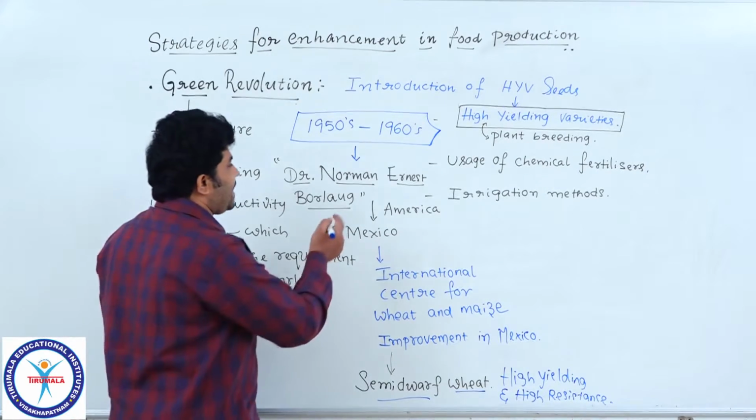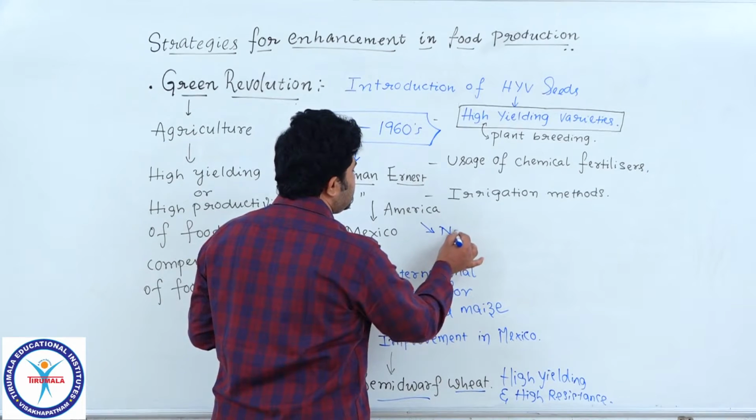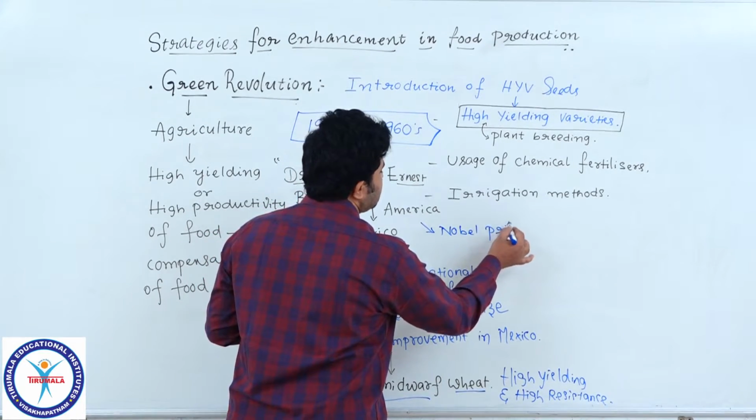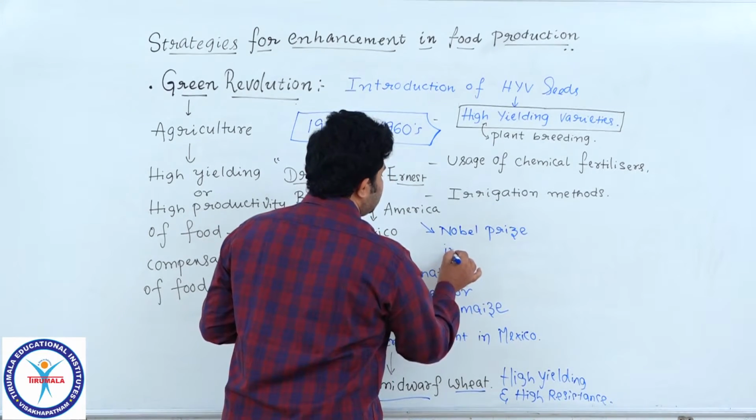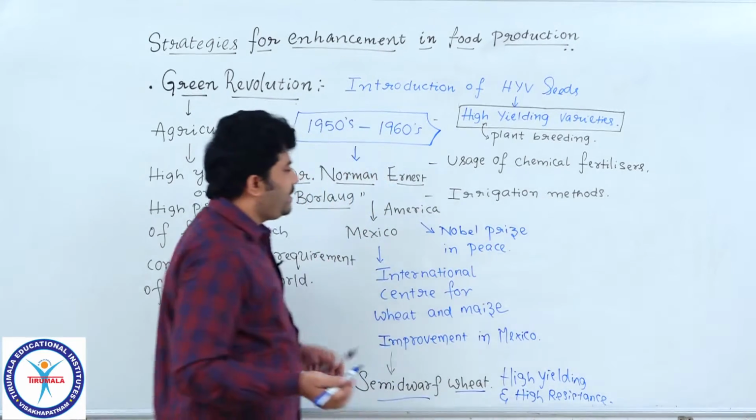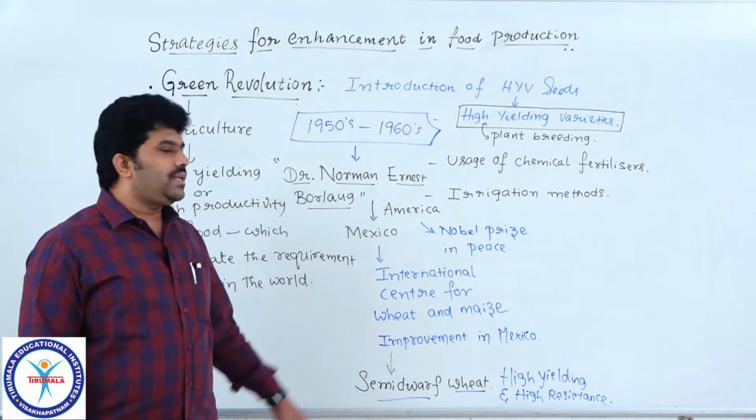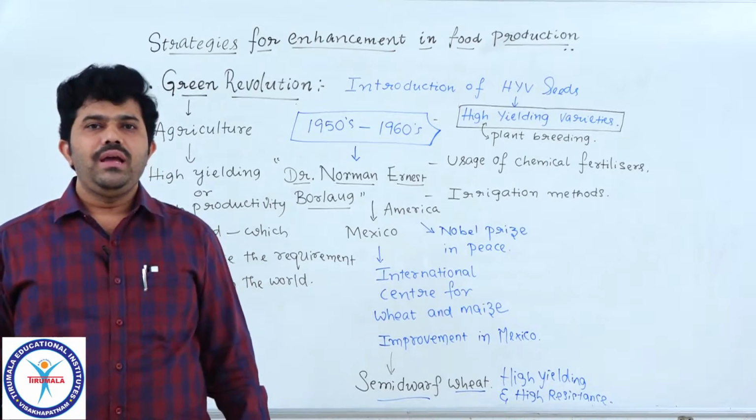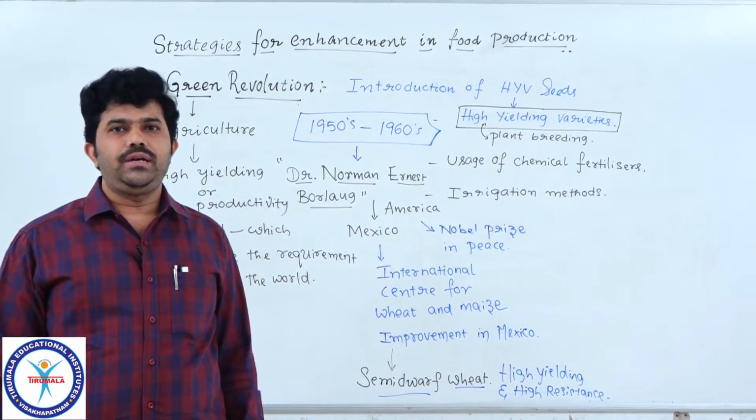That's why, for that extraordinary work, the great scientist got the Nobel Prize in peace. He got the Nobel Prize in peace. I got the point. Understood, students? So that is the extraordinary information we are discussing about Norman E. Borlaug. Next we continue this topic. Please tune in to this topic.